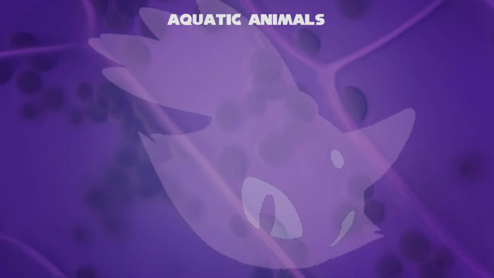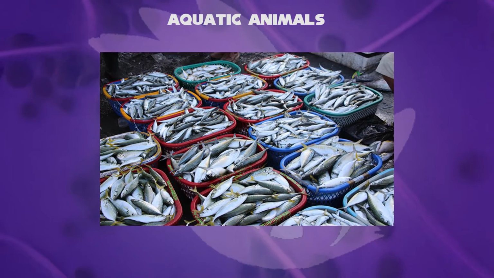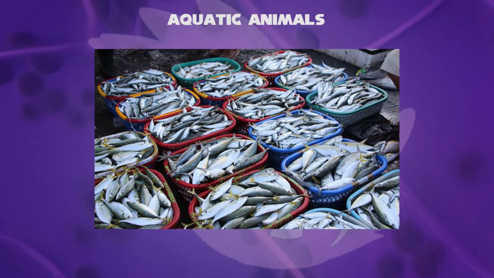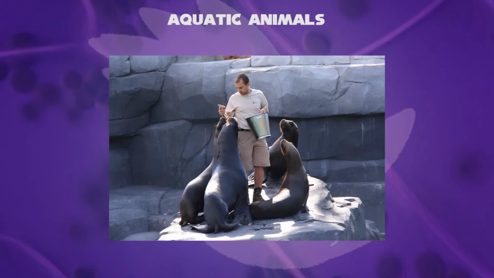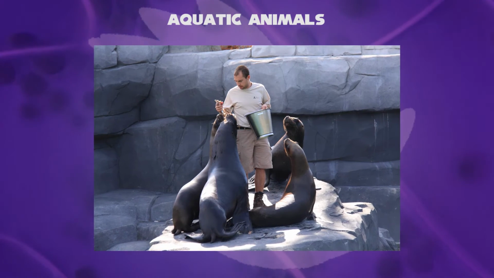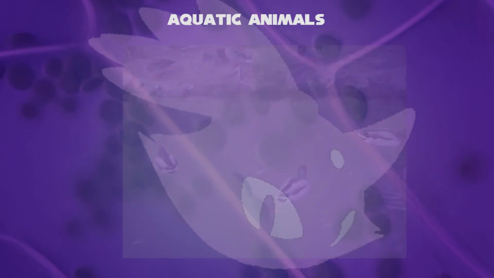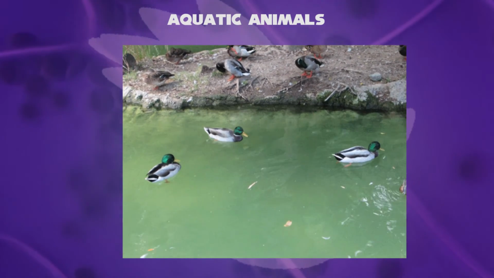Back to this topic, aquatic animals are subject to pressure from overfishing, destructive fishing, marine pollution and climate change. Outside the water, there are sea lions, with the ability to walk on all fours, short, thick hair, and a big chest and belly. Other aquatic life includes frogs, ducks, and pelicans, two of which are birds.